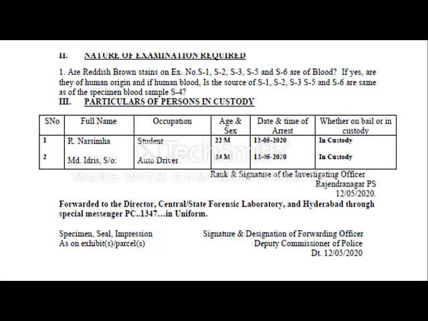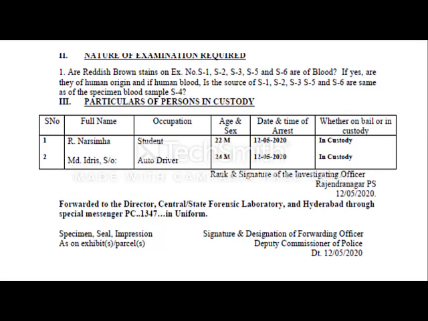The next column is very crucial, which says the nature of examination required. Here, what exactly will be the questions that the IO will be putting to the expert and what kind of information he is likely to elicit from the expert is very relevant. Unless he specifies what type of examination he wants from him, it will not be clear to the expert.